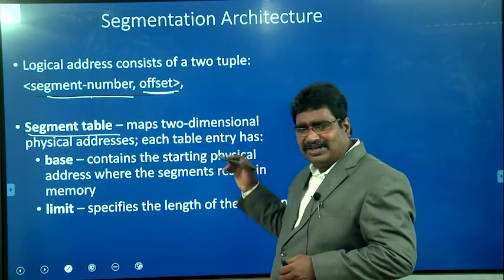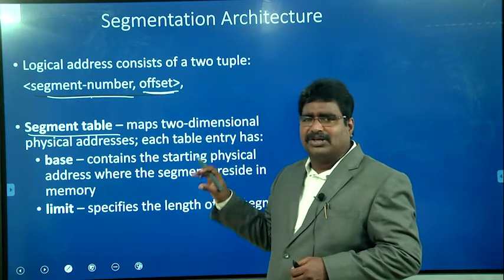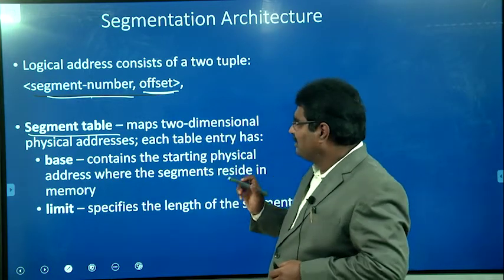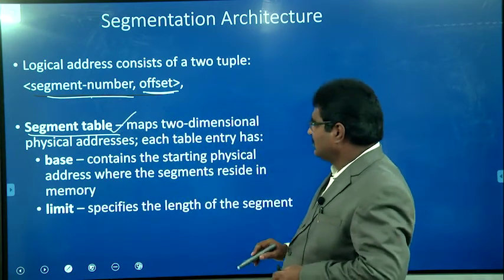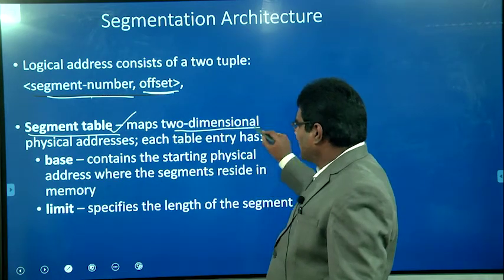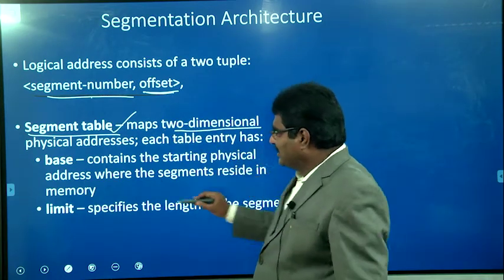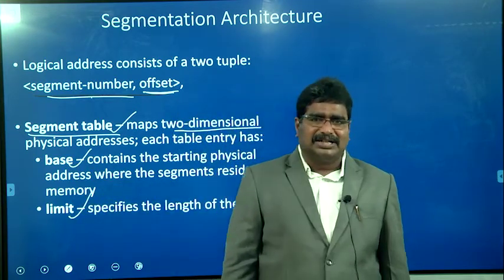Which memory location, that is, what is the starting address of segment 1 in the primary memory, and what is the starting address of segment 2? In that way, every segment table is two-dimensional. What is the two-dimensional? One is the two-dimensional physical addresses. Each table entry has the base and the limit values. And what is the need of the base and the limit values?